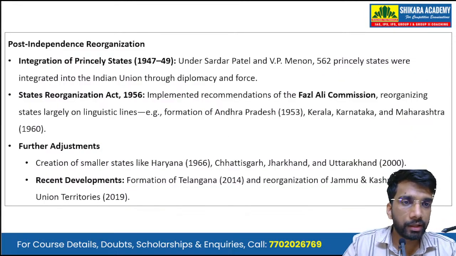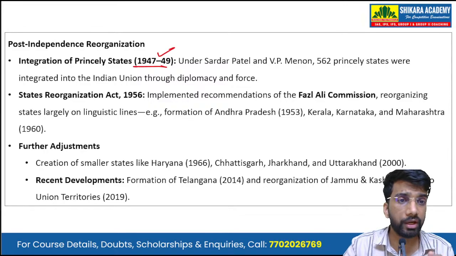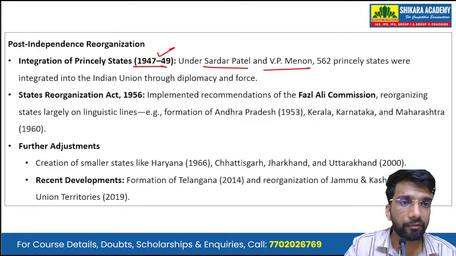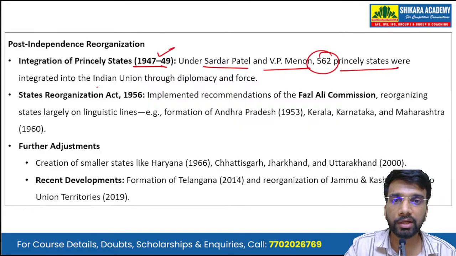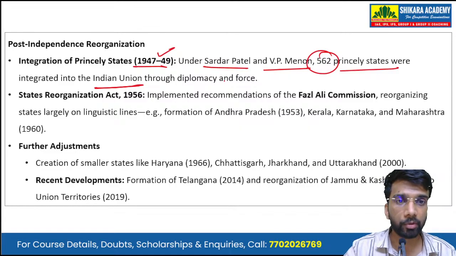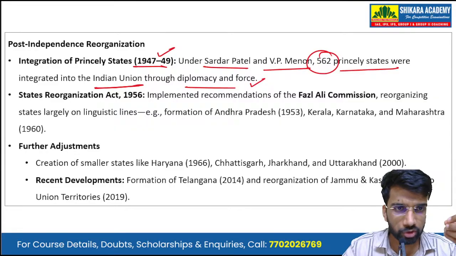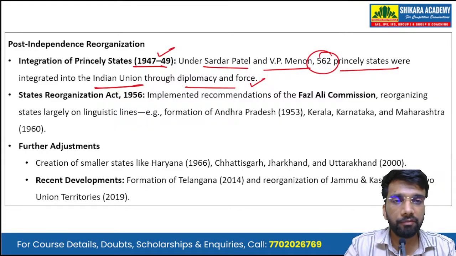Then the post-independence reorganization. So first was the integration of princely states, that was from 1947 to 1949. Under Sardar Vallabhbhai Patel and VP Menon, 562 princely states were integrated into the Indian Union, that is the Dominion of India, through diplomacy and through force. So there was a carrot and stick approach by which Sardar Patel and VP Menon integrated 562 princely states into the Dominion of India.